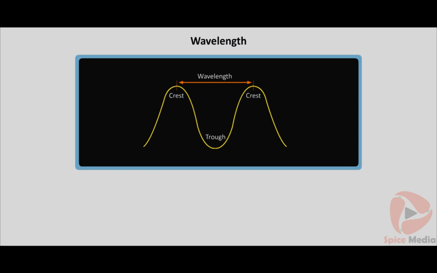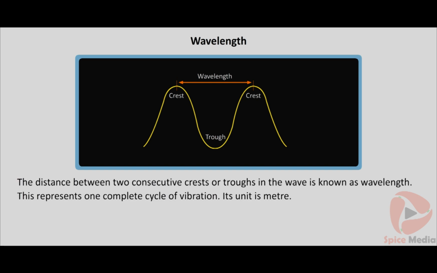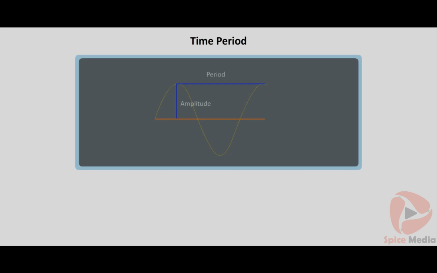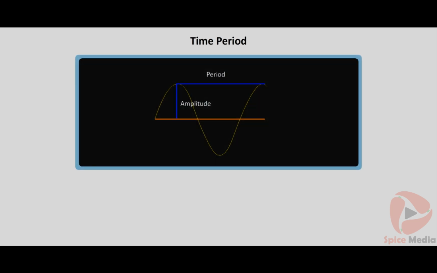When the particles of the medium vibrate about their mean position, they produce crests and troughs. The distance between two successive crests or troughs is called wavelength. Its unit is meter. We have learnt about crest, trough, and wavelength. Next, we will learn about time period.